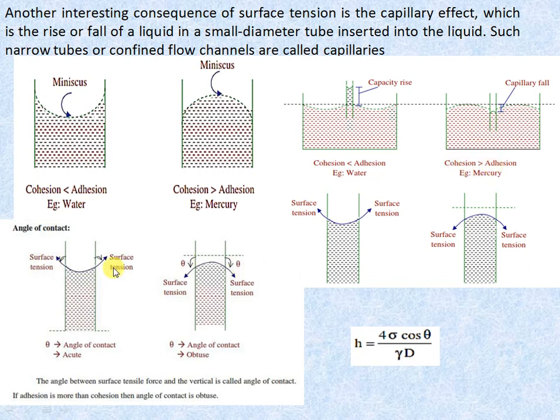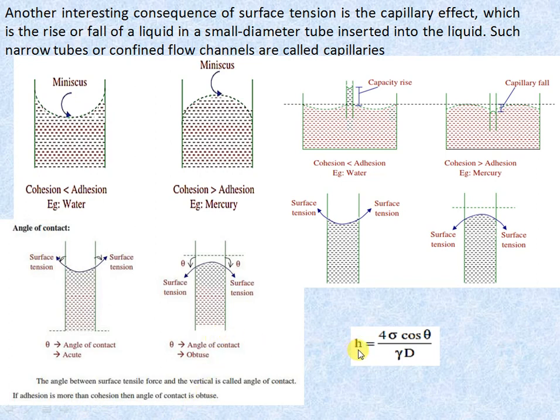Here you can see that for water, theta is the angle of contact and it is acute. We get a small angle less than 90 degrees, and for mercury we get an obtuse angle, more than 90 degrees. The angle between the surface tensile force and the vertical is called the angle of contact. If adhesion is more than cohesion, the angle of contact is acute; if cohesion is more, it is obtuse.